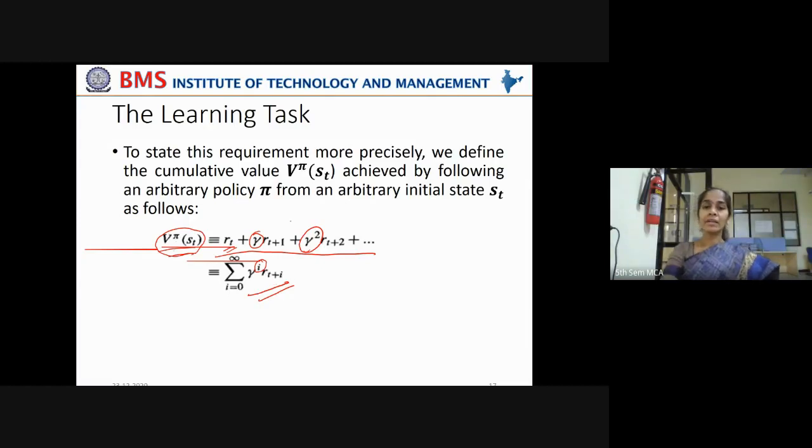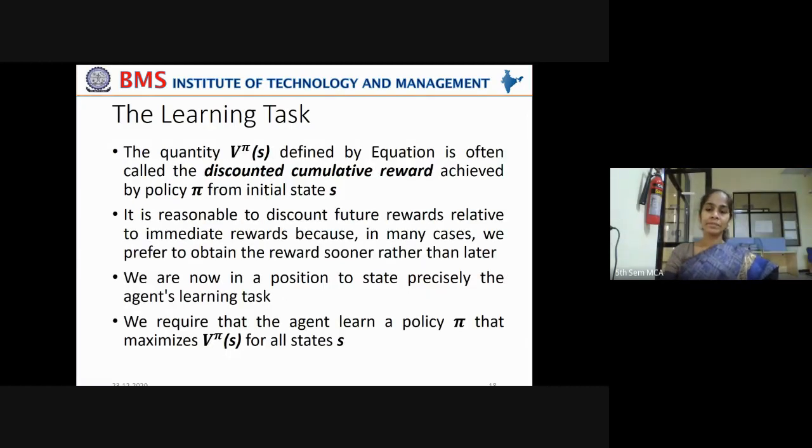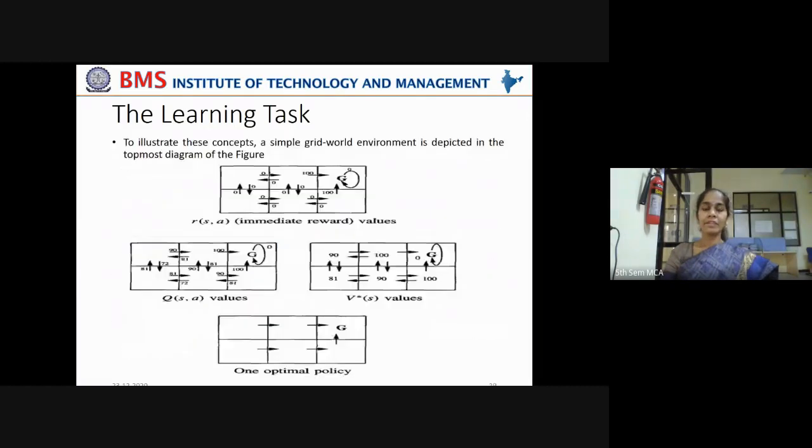Okay, that is the value that can be accumulated by following the control policy pi to move from a state S at a time point t. Right, this is how we represent it. And I have given explanation for all this. Let us go to the illustration directly so that I think you will be able to recollect what you have learned.